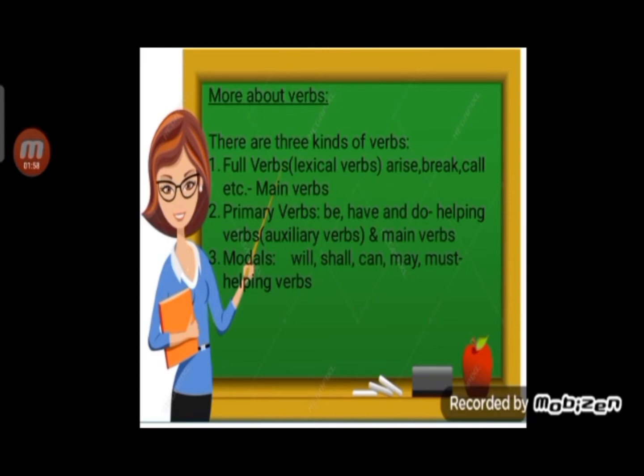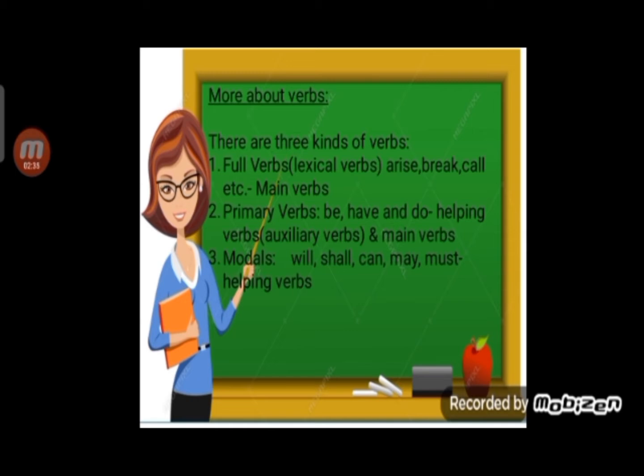Students, now let's talk more about verbs. Children, there are three kinds of verbs. First is the full verbs, or we can call them the lexical verbs or the main verbs. Here we can give the examples of arise, break, call, go, eat, sit, play, etc. The second is the primary verbs or the helping verbs or the auxiliary verbs. They are be, have and do.